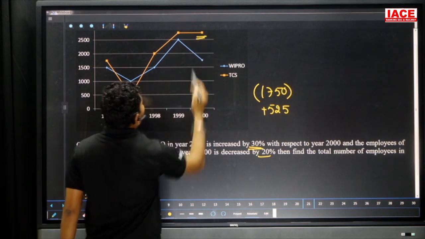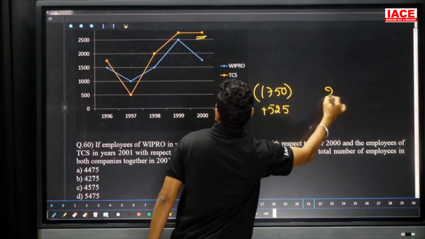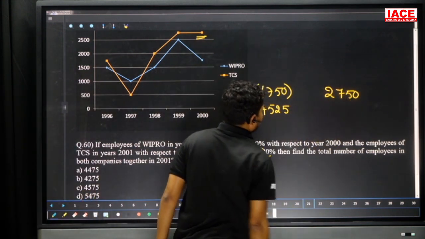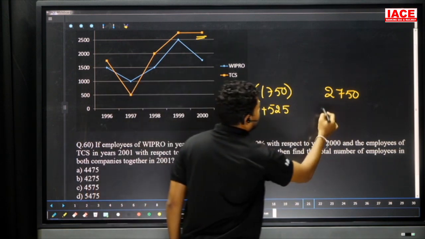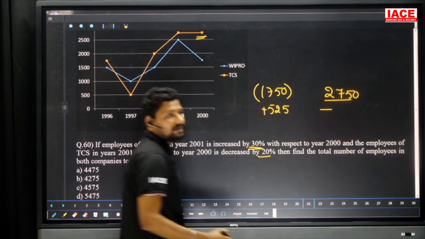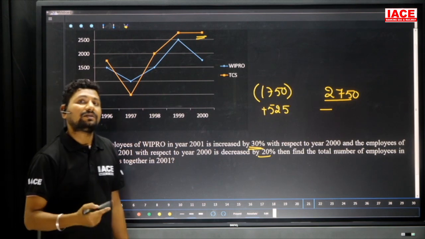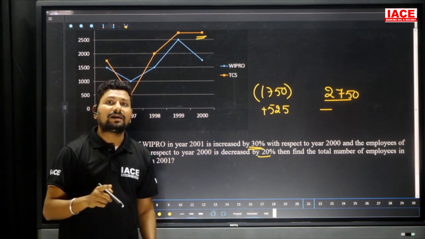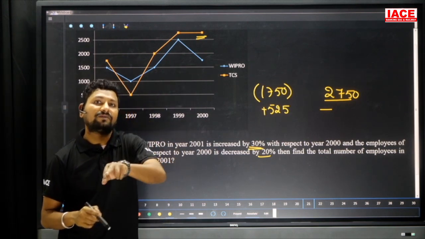It is a 2750. Its value is 2750. It is decreased by how much percentage? 20 percentage decreasing. 10 percentage value is 275. 275 double, the value is how much? 500. 250, 250 double, and an extra 25 makes 550.